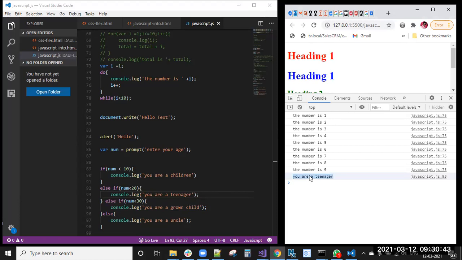Okay, this is about prompt. Window.prompt, document.write, console.log, alert. These five things you need to understand in JavaScript.